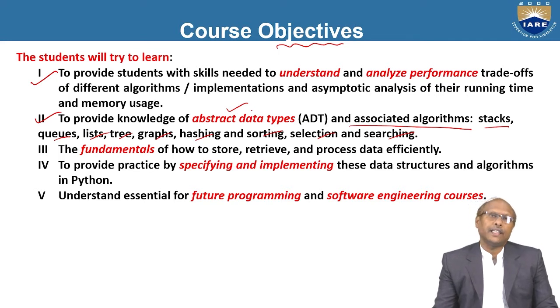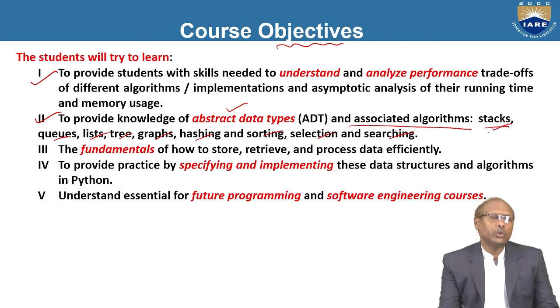In every programming language you have studied basic or primitive data types. But here you will learn how to represent and design an abstract data type, which is a user-defined data type. The user can design a new data type with its own requirements, and you also study the associated algorithms needed to solve those things.